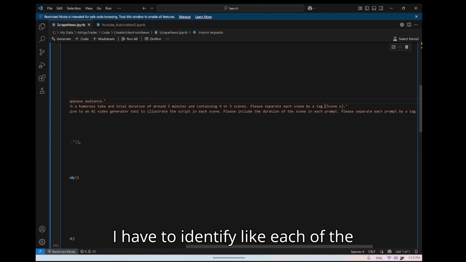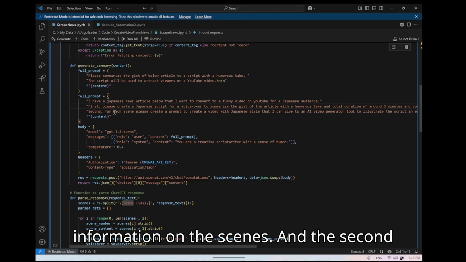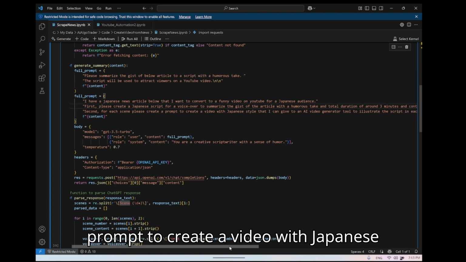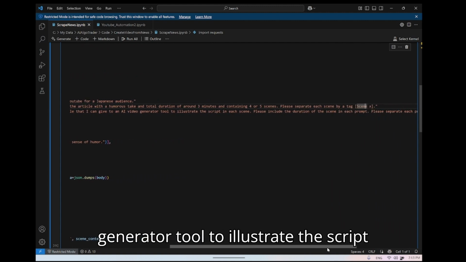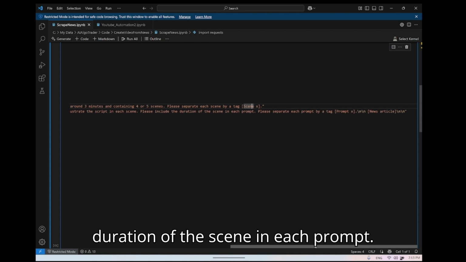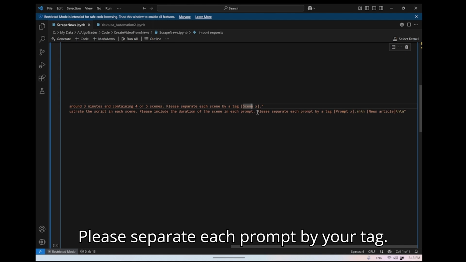So I have to identify each of the information on the scenes. And the second thing is for each scene, please create a prompt to create a video with Japanese style that I can give to an AI video generator tool to illustrate the script in each scene. Please include the duration of the scene in each prompt. Please separate each prompt by your tag.